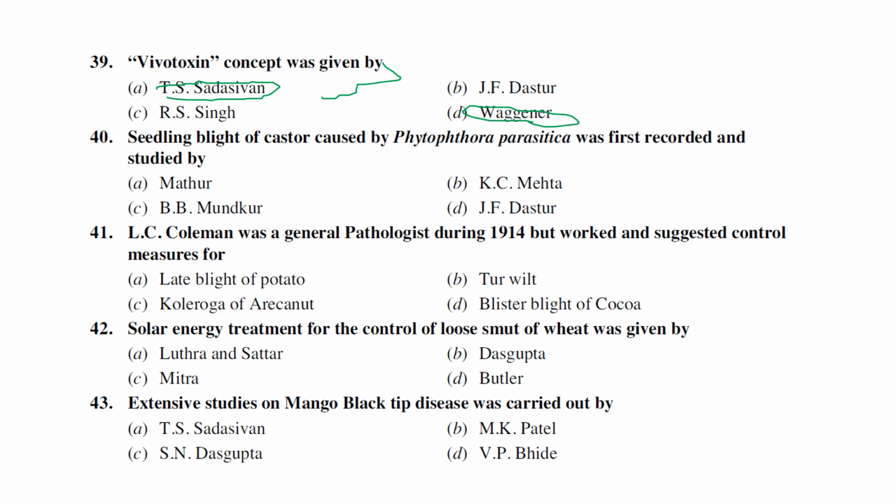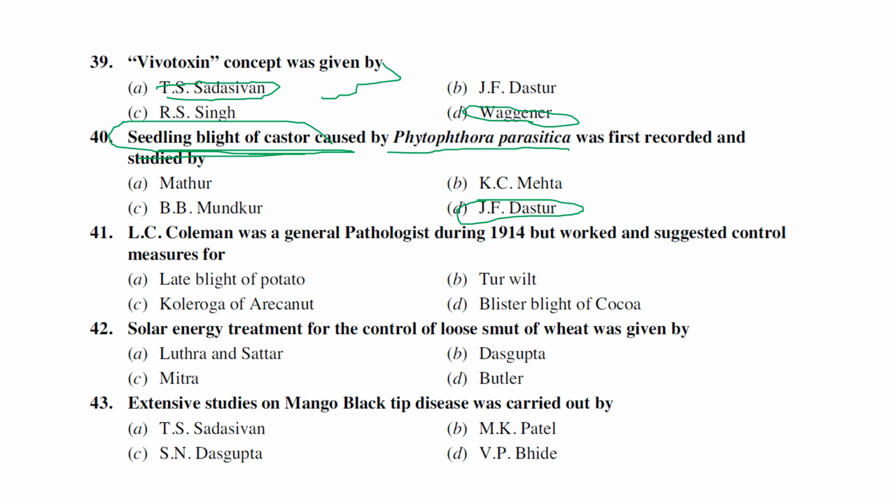Just now we told, in India, the castor, that was a new disease, or Phytophthora genera, was first time established by J.F. Dastur. The disease name is seedling blight of castor. The seedling blight of castor, which is caused by Phytophthora parasitica, was first time recorded in India by J.F. Dastur. J.F. Dastur was internationally renowned for the establishment of Phytophthora genera in castor. The disease is seedling blight of castor. In exams, we can also expect.